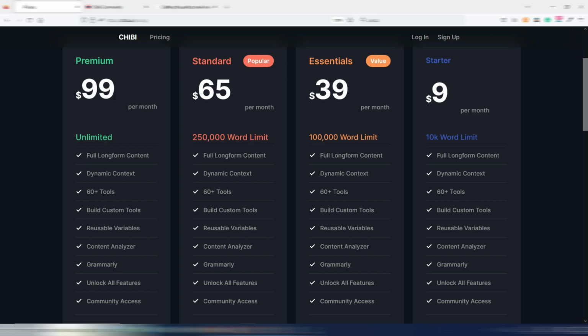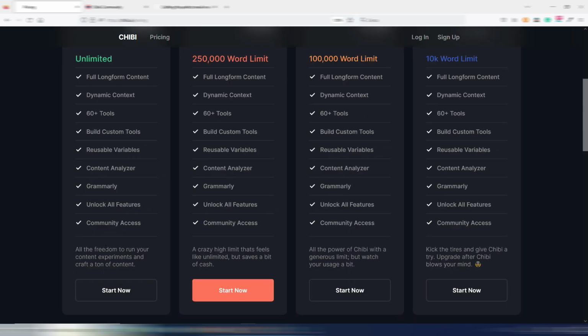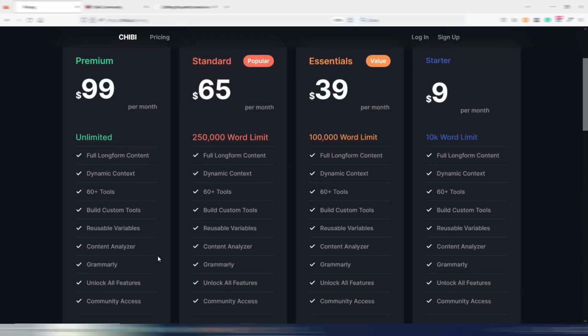Now, I know it's not free. It's not super cheap, $99, but it's unlimited. All the freedom to run your content experiments and craft a ton of content. If you are serious about content creation and if you like Chibi, this is the plan I suggest you use.